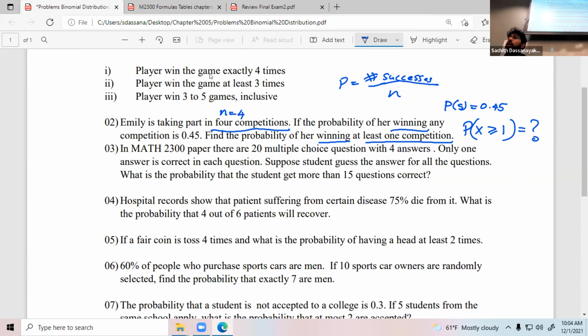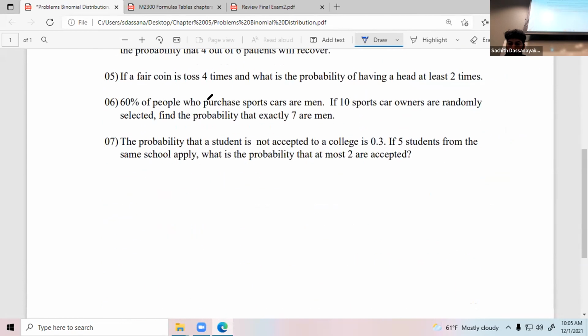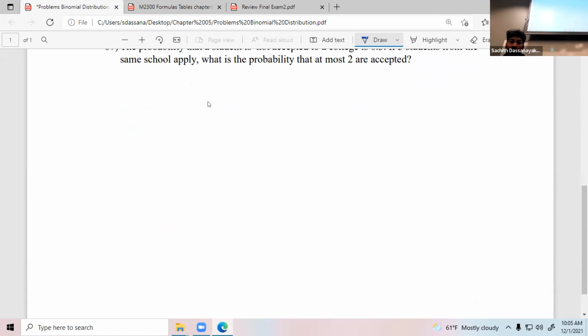If I consider X as the number of winnings, X has values 0, 1, 2, 3, and the maximum is 4 because the number of trials or attempts is 4. So how do you find this? Let me scroll it down. This is what you need to find: probability of capital X greater than or equal to 1.